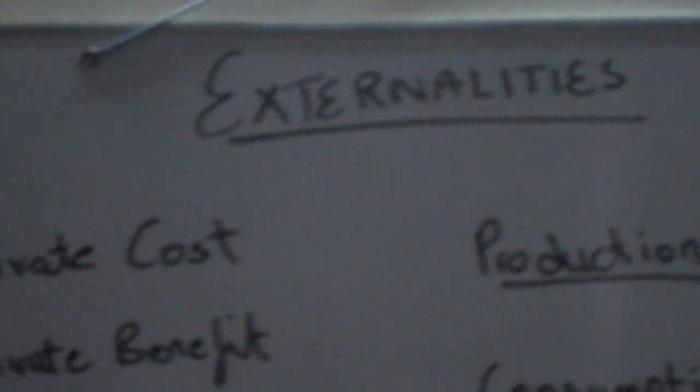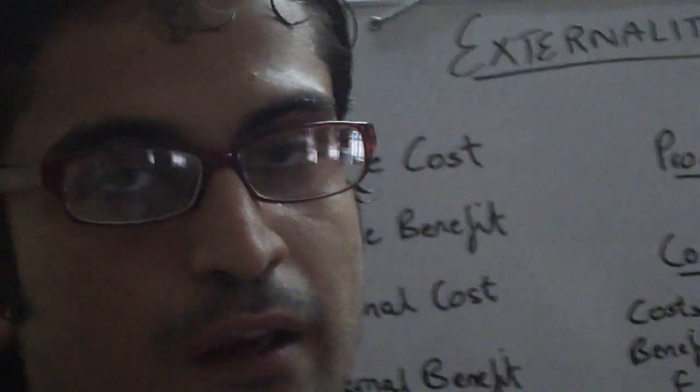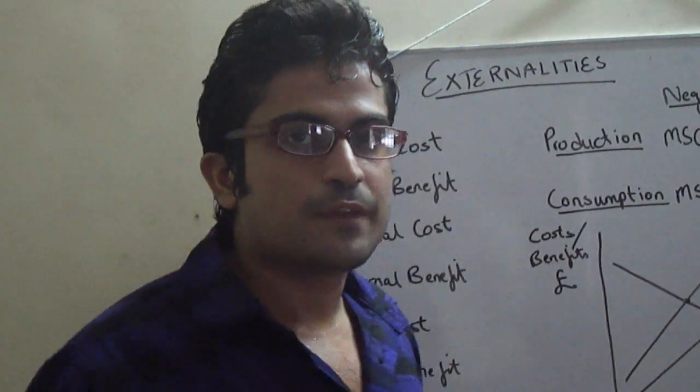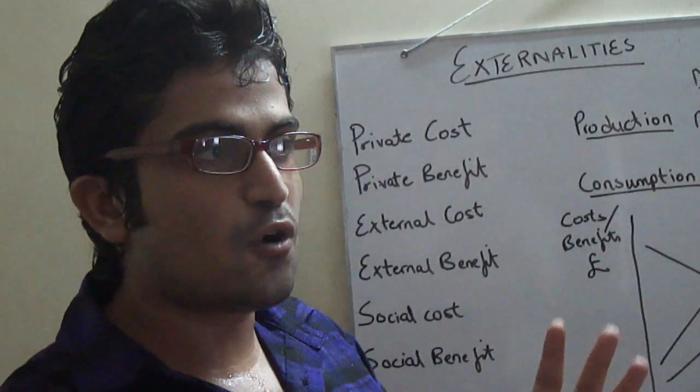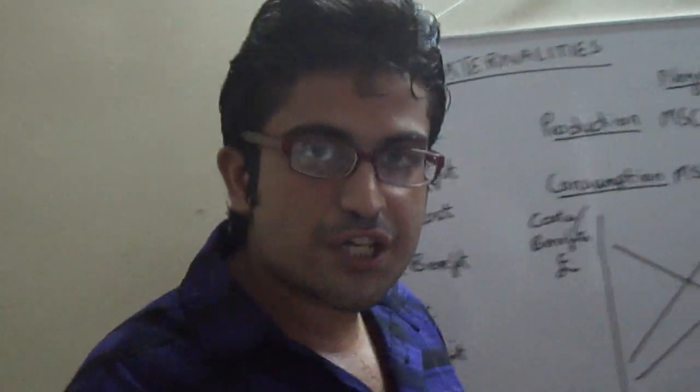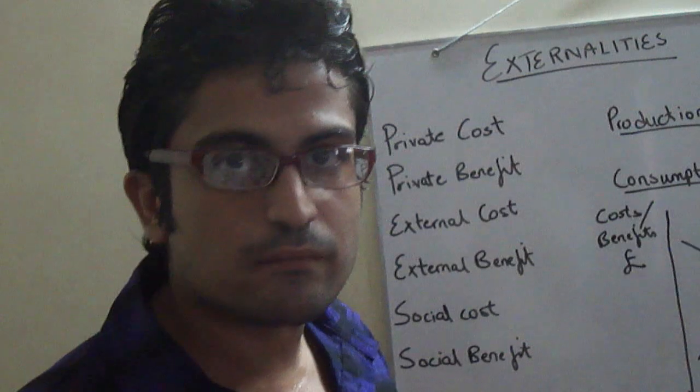My name is Shahmir Kurd and today I'll be teaching externalities, which is the topic of AS level economics. Now what is externality? Externality is an example of market failure. Now what is market failure? A market fails when it is not allocating the resources available in the most desirable way.